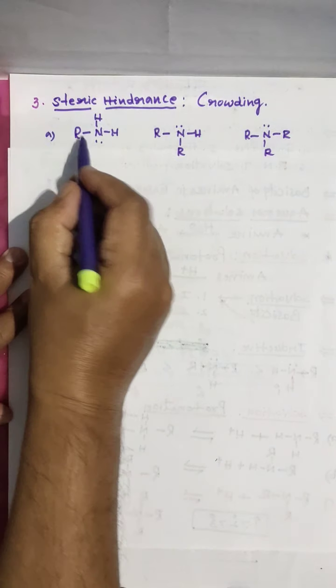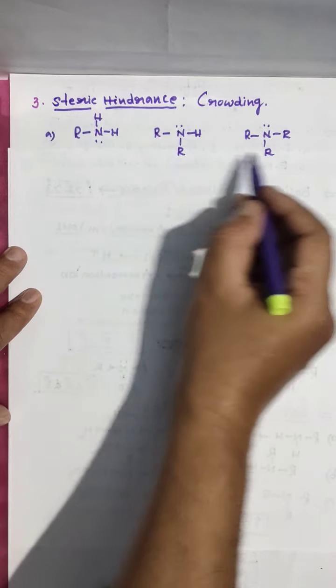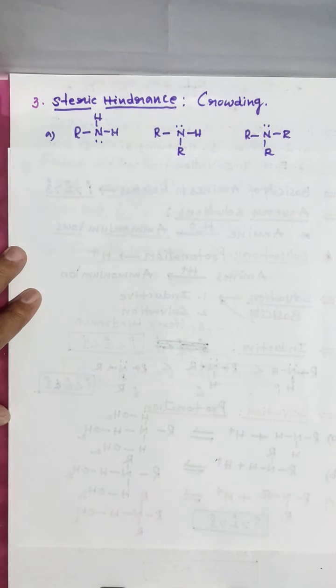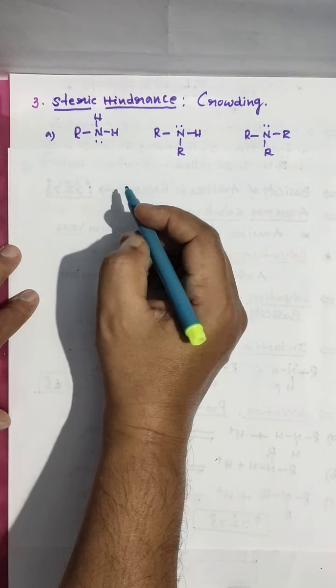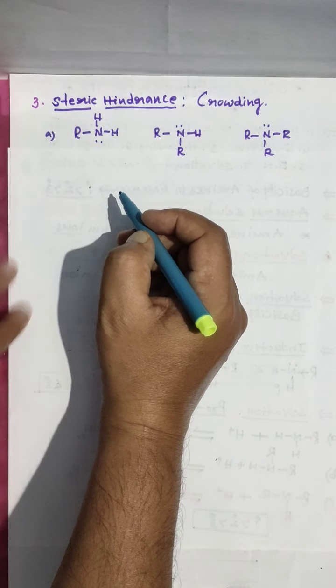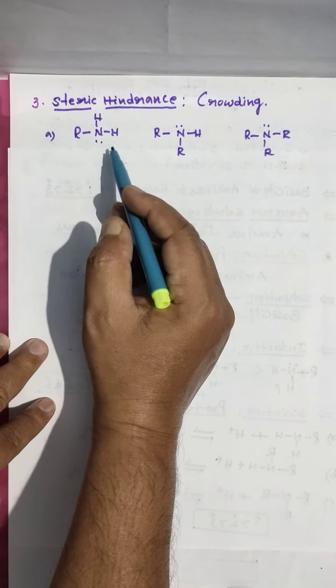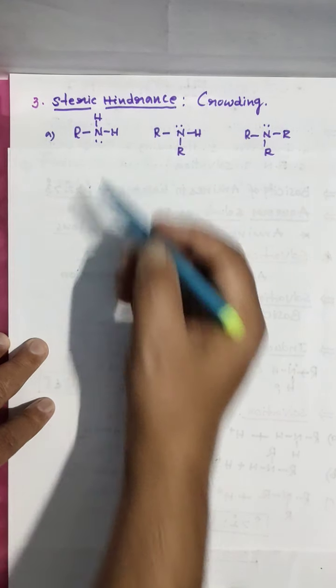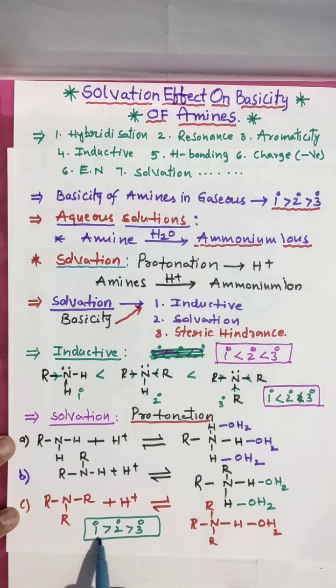No doubt, here we have one group, here we have 2 groups, here we have 3 groups. Means 1 is greater than 2, 2 is greater than 3. Steric hindrance here is more. So 1 greater than 2, 2 greater than 3.